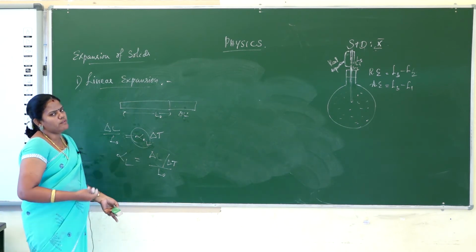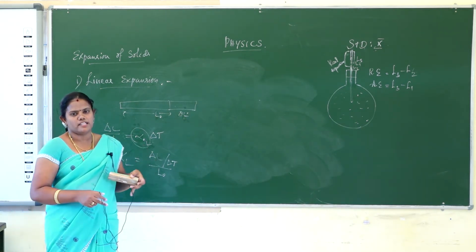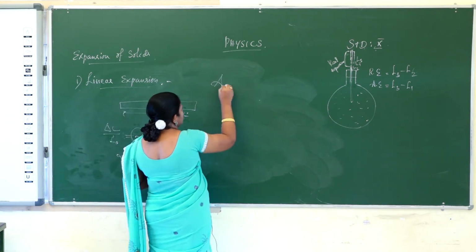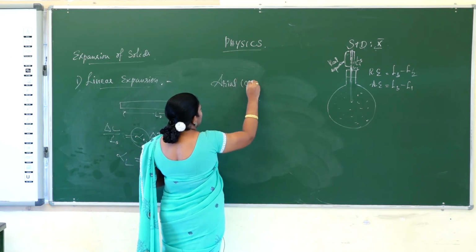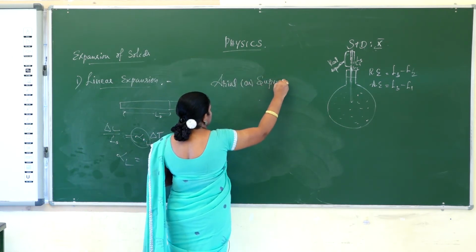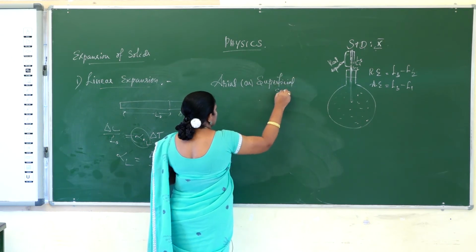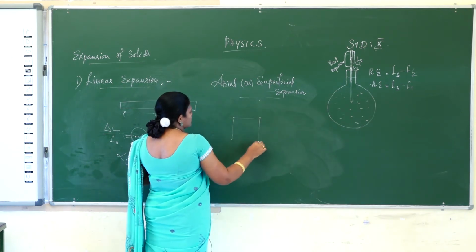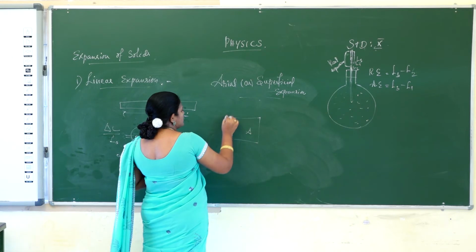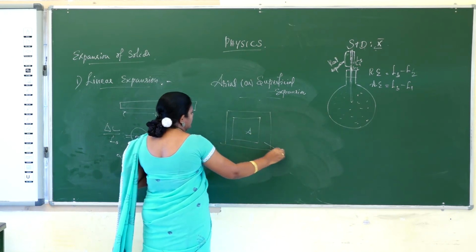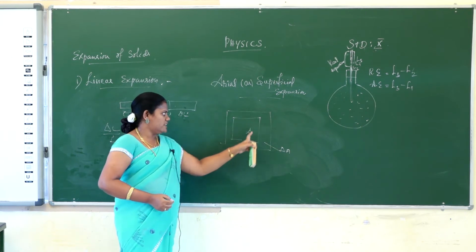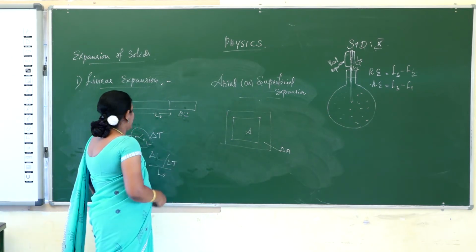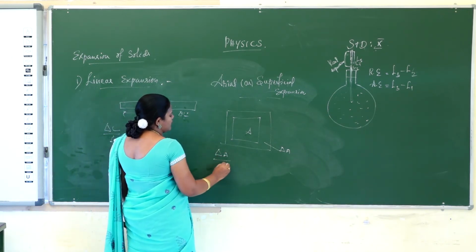In the same way, we define the coefficient of superficial expansion and cubical expansion. Aerial expansion is called superficial expansion. Here the area is taken as one object. The area is A0, and after heating the area will be increased by del A. Then you calculate the change in area by the original area.